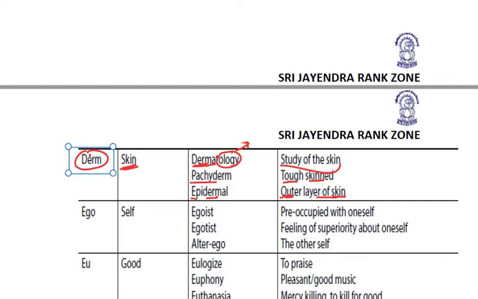Next is ego. Ego means self. For example, egoist is a word which is formed of this root word ego. So egoist is preoccupied with oneself. Egotist is the feeling of superiority about ourselves. Alter ego is the other self. So wherever ego is used, we see this self comes into play.